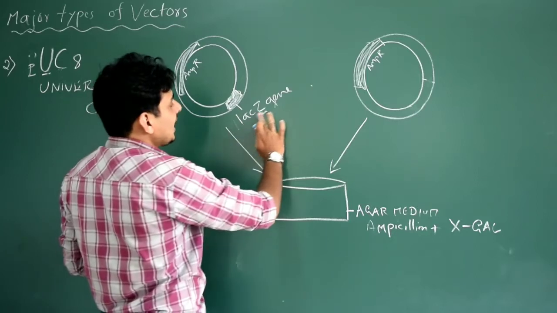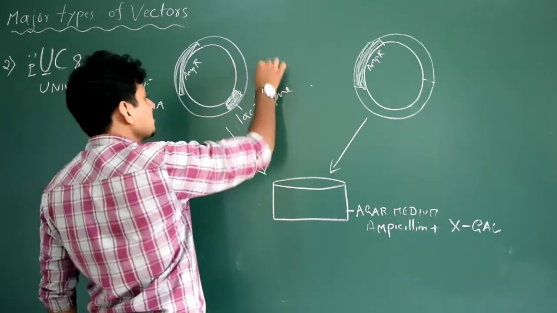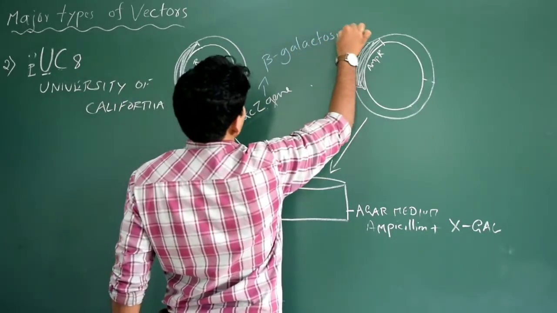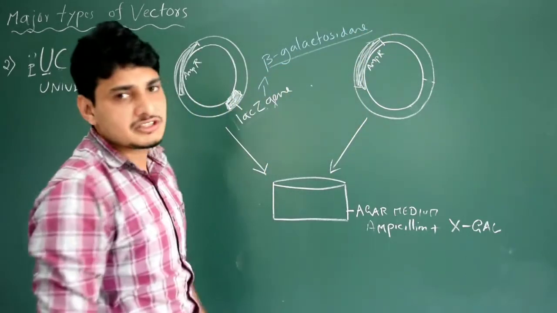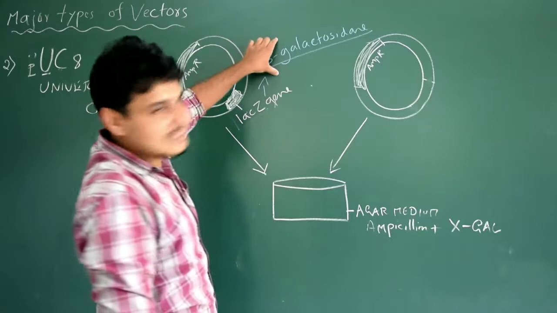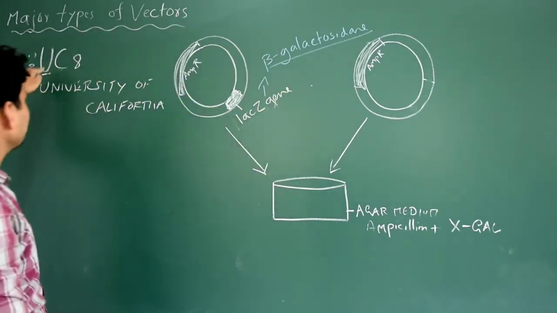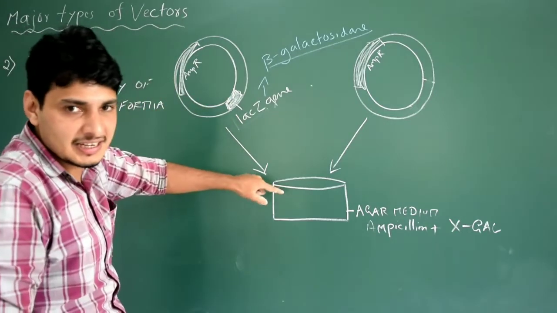That gene is lacZ. What is the function of the lacZ gene? We all know that the lacZ gene produces the beta-galactosidase enzyme, correct? So taking this as an advantage, people started preferring pUC 8 or 18, so that the screening, which is nothing but selection, is easier.